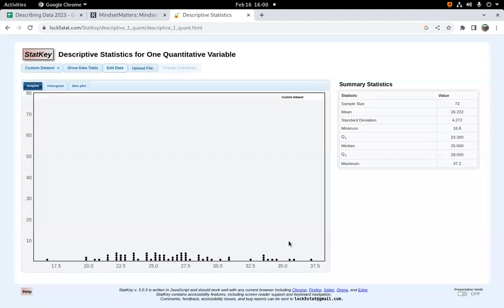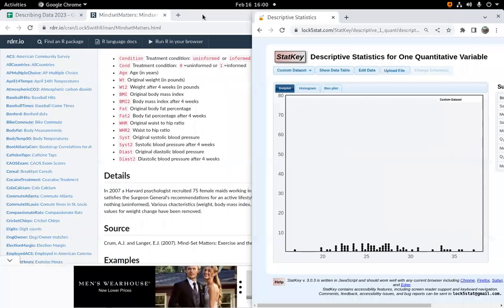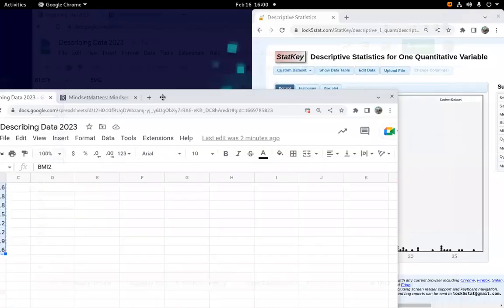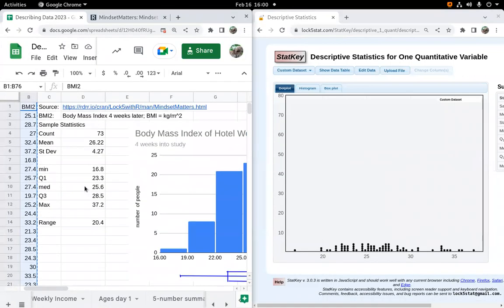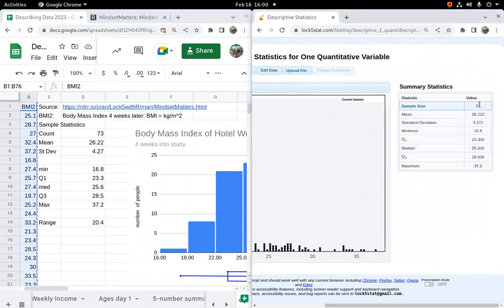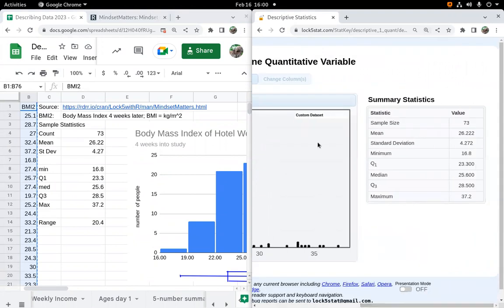So, okay, select it. And what I should find is I should get pretty much the same sample statistics on the side there. So let's just compare what Statkey says to what I calculated. There you go. Okay, so I had a count of 73 and Statkey has a count of 73. Let's blow Statkey up a little bit. I have a mean of 26.22, and so does Statkey. Standard deviation of 4.27, so does Statkey. They have the right min.